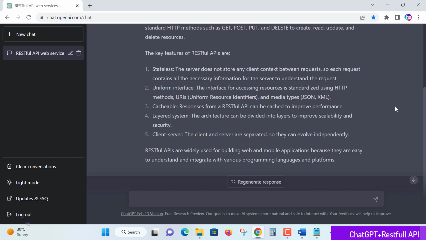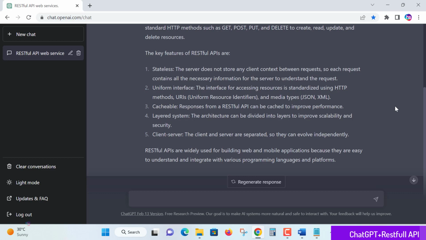Uniform interface. The interface for accessing resources is standardized using HTTP methods, URIs, also called identifiers, and media types like JSON or XML objects. Cacheable. Responses from the RESTful API can be cached to improve performance.